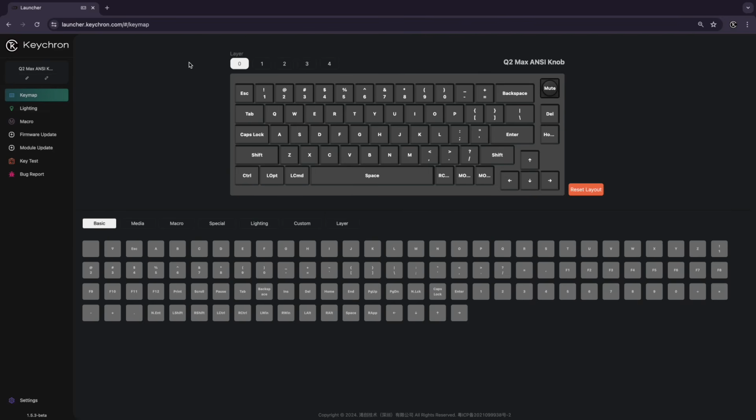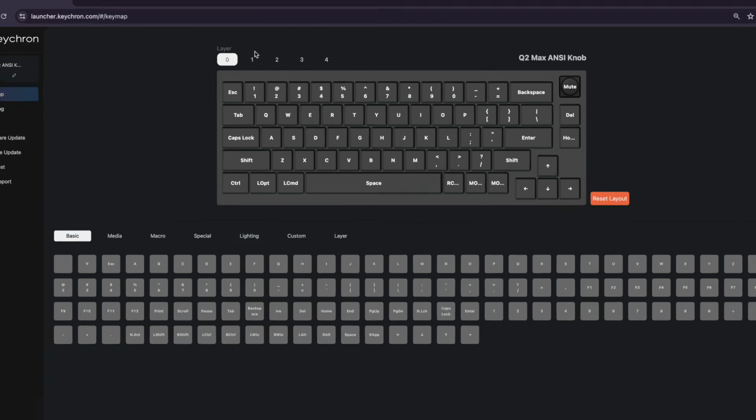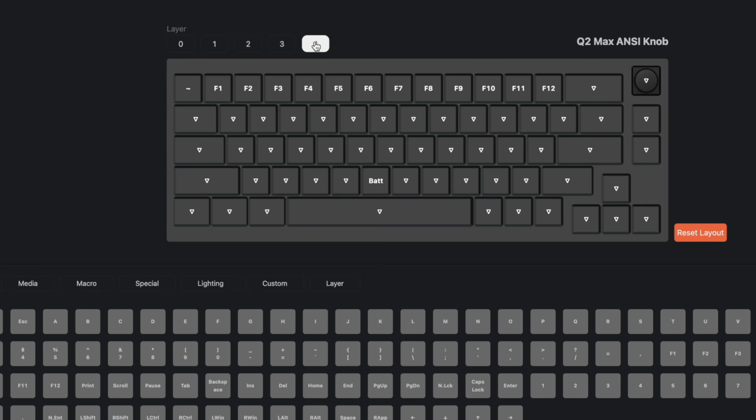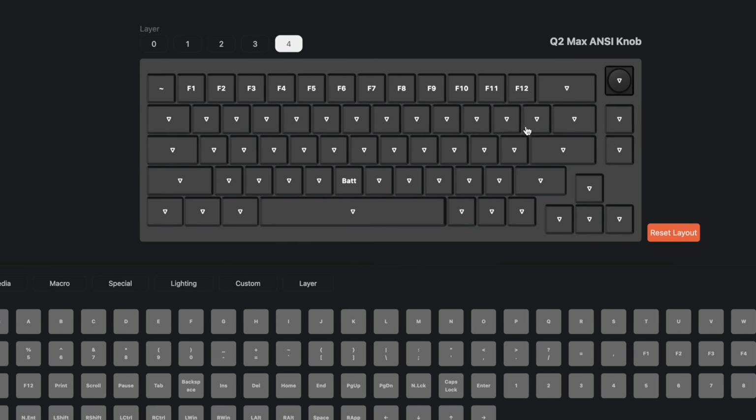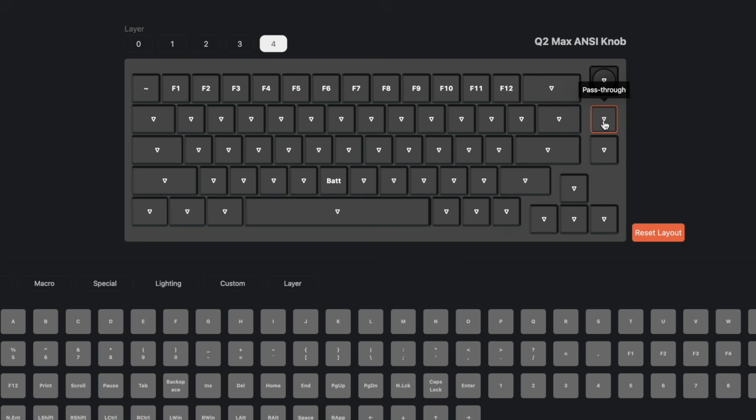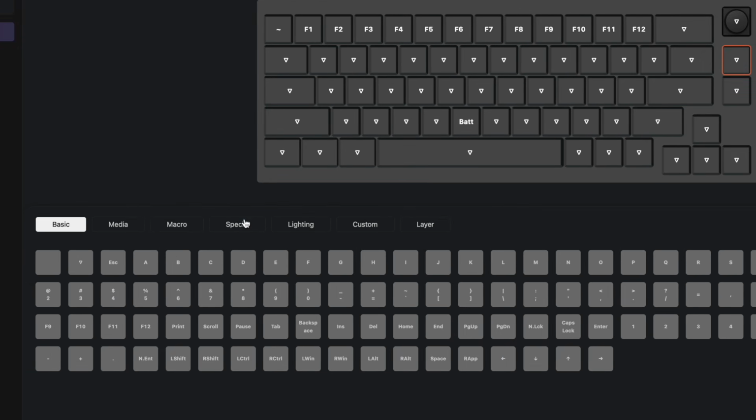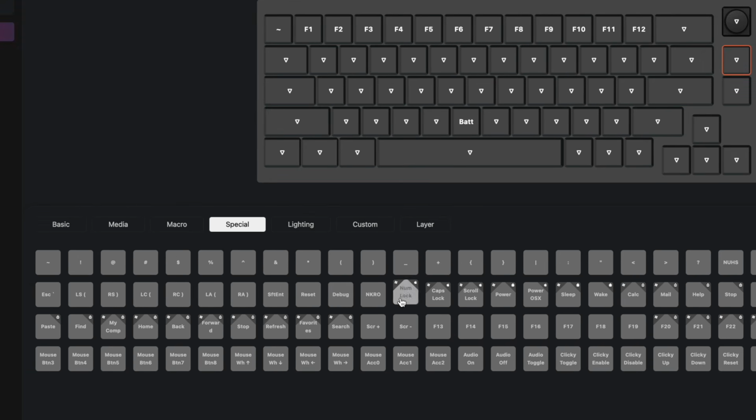The customization freedom that the launcher offers doesn't end here. Since the first layer is normally already full with commands, you can also make use of a second layer to create even more combinations and shortcuts. Select the key you want to replace, then the new command, and there you have it, a new combination.